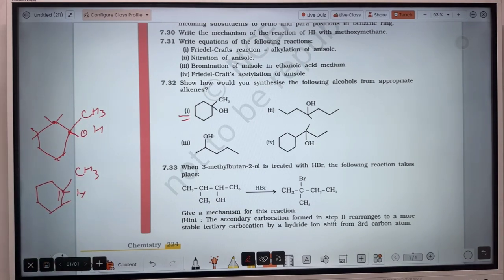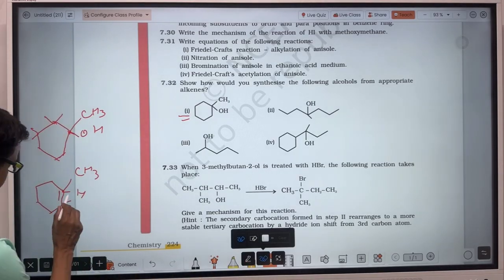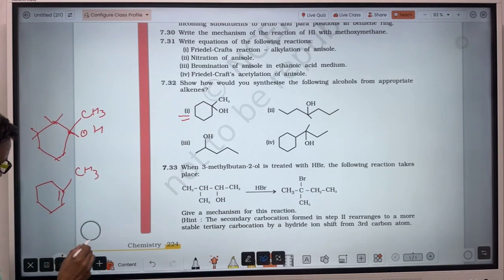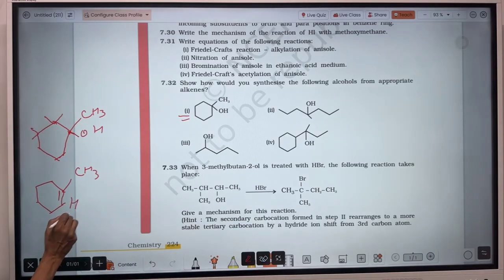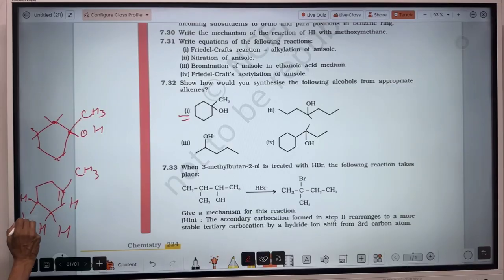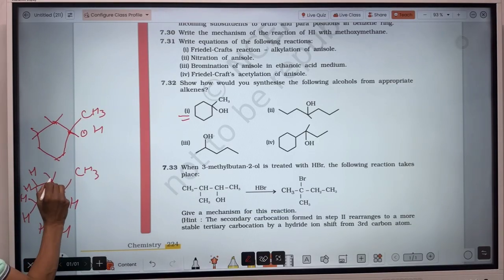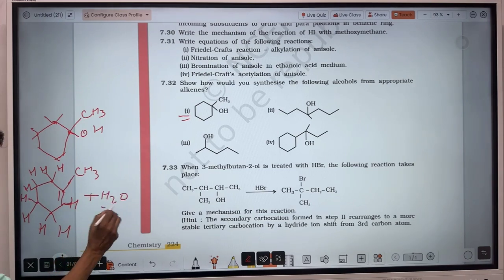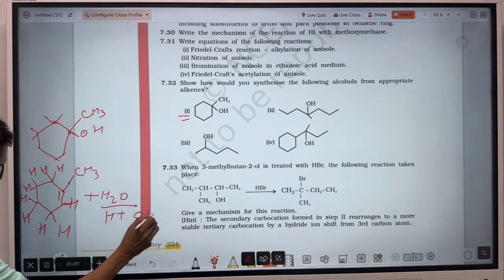This carbon contains no hydrogen, and this carbon contains one hydrogen, and other places two hydrogens. So when you react with water, it will dissociate to H plus and OH minus ion.